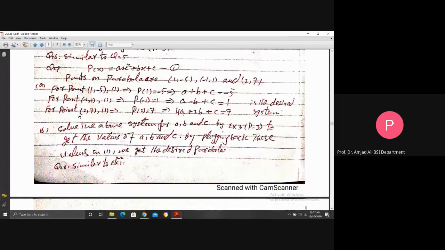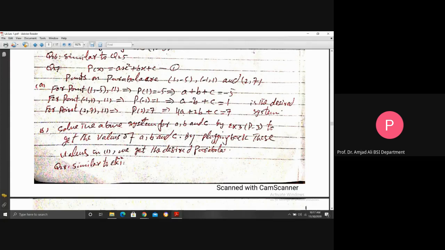Similarly, for the point (2, 7), this implies p(2) is equal to 7. And put x equal to 2 here. This is 4a + 2b + c = 7. This is the desired system to be constructed from this interpolation of a parabola, you see, passing through these 3 points.